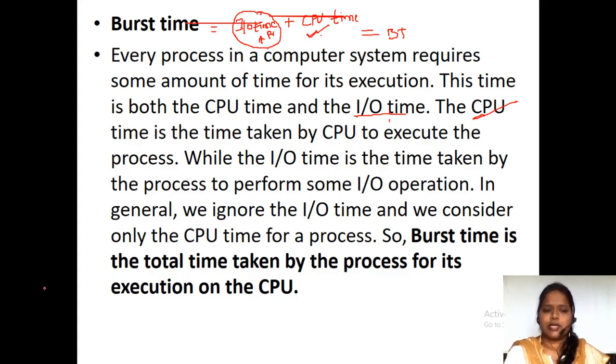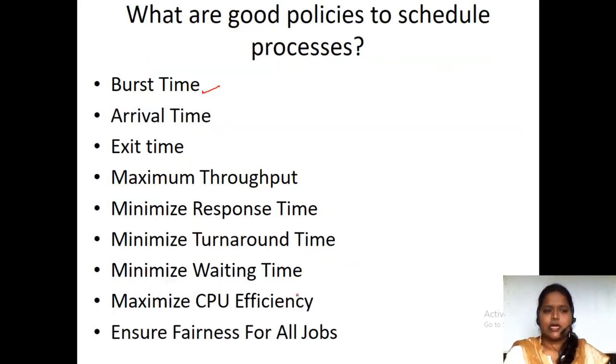So burst time is the total time taken by the process for execution on the CPU. We call it a burst time. Burst time means how much time a process needs in order to complete its task in the CPU only, but not in the IO. That we call a burst time.